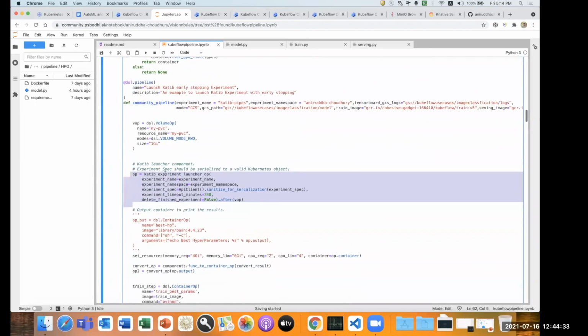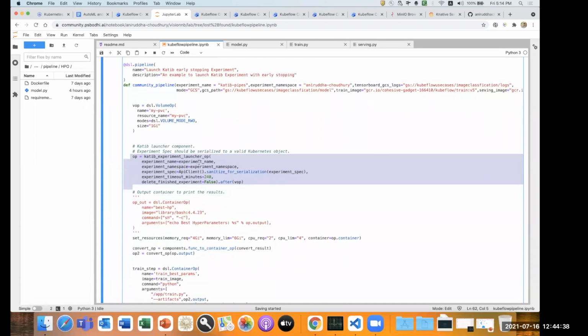Now this YML operator will try to validate the experiment spec for what is the experiment name, what is the experiment namespace, and this is a spec which we have defined earlier. It will try to serialize that in a certain JSON format, which will be an input to a YML. And once we do that, what is the timeout? I gave 240 minutes, let's say 4 hours, for the trial to finish. If it fails, the model will fail, and delete the finished experiment. If the model failed or the Katib operator failed, it should not be finished.